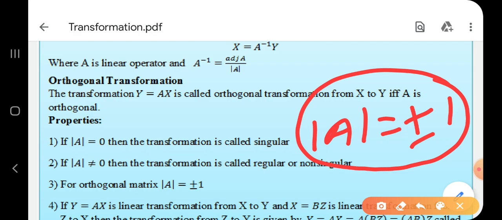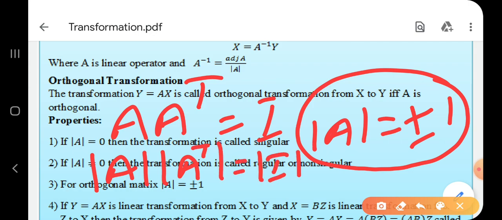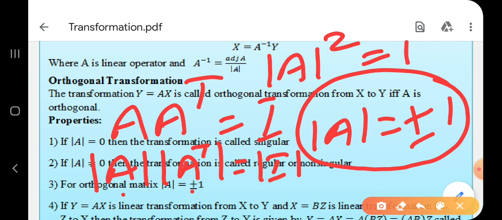We know that if matrix A is orthogonal, then A into A transpose is equal to identity. If I take determinant, then determinant of A into determinant of A transpose is equal to determinant of identity matrix. But determinant of identity matrix is 1 and determinant of A and A transpose are same. So I get here determinant of A square is equal to 1. Therefore determinant of A is equal to, if I take a square root, plus or minus 1.